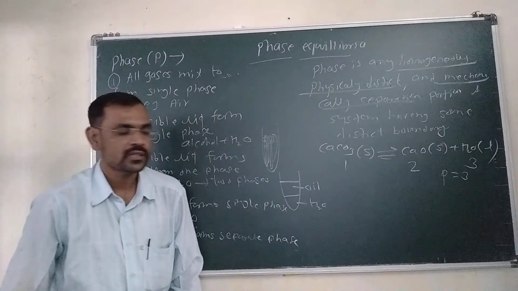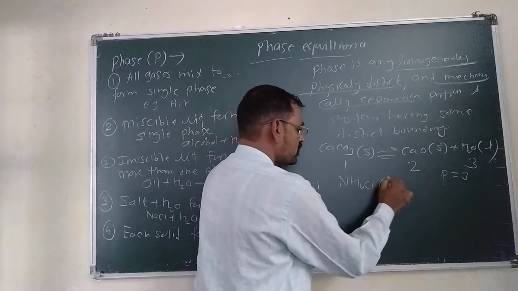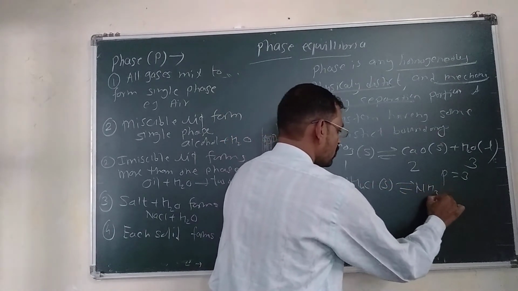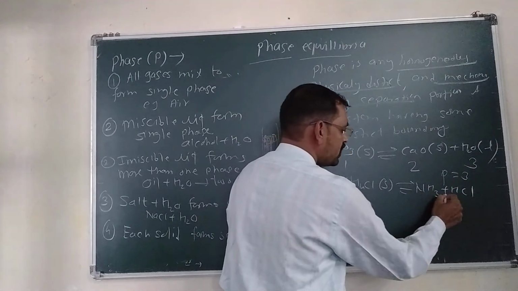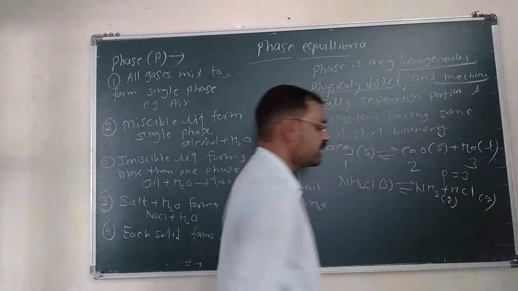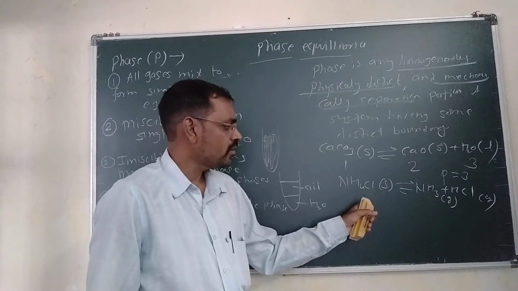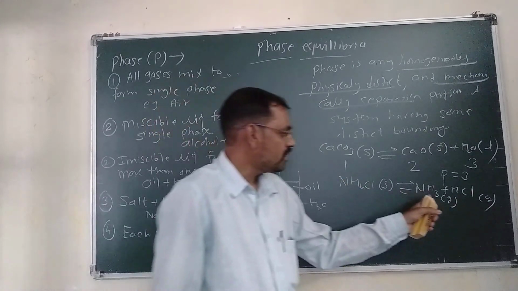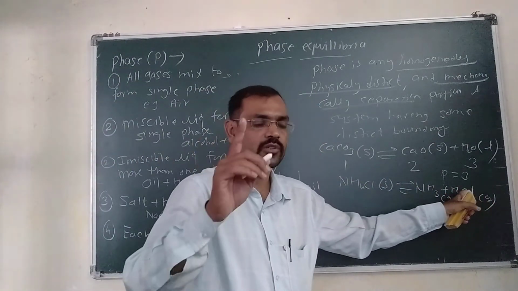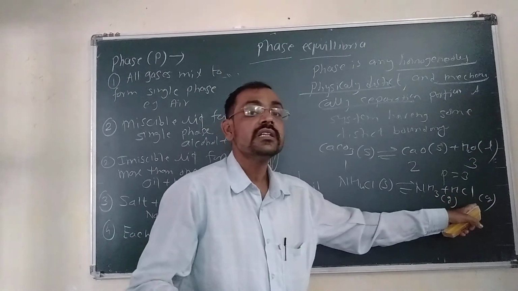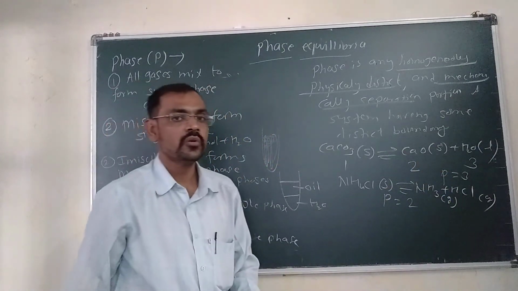Suppose I take the example of NH4Cl. It decomposes to give NH3 plus HCl. NH4Cl is a solid, NH3 is a gas, HCl is also a gas. So how many phases are there? Solid is one phase, and this is gas and gas. Now all gases mix to form a single phase. So this is the second phase. So here P is equal to 2.